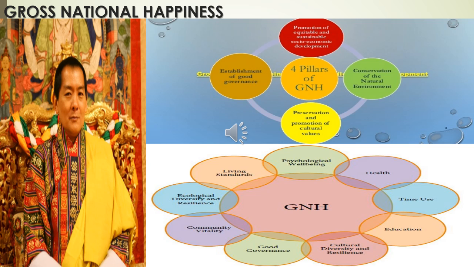The four pillars of gross national happiness are sustainable and equitable socio-economic development, which includes all the people. Then environmental conservation: you have to preserve and conserve your environment. Then preservation and promotion of culture.